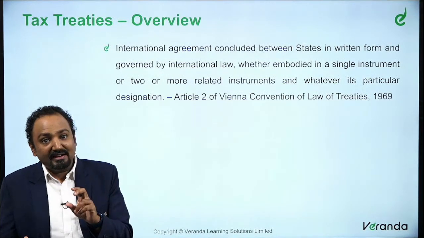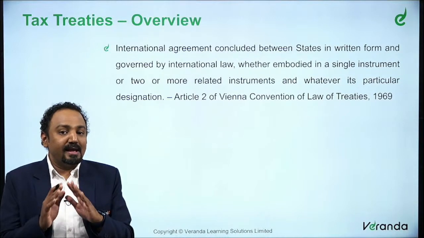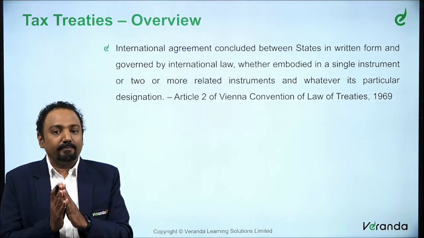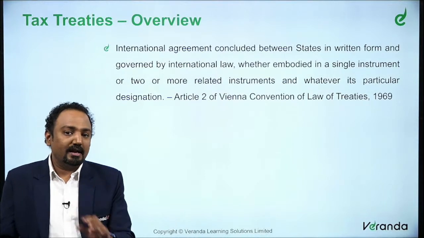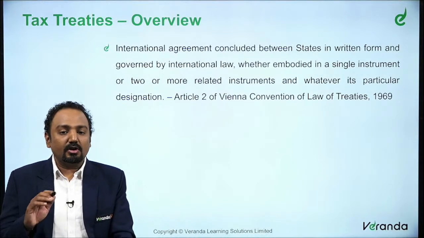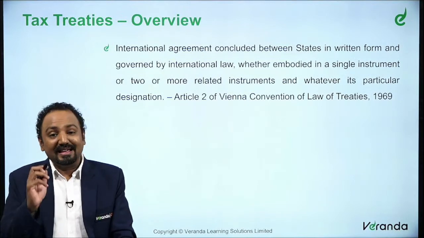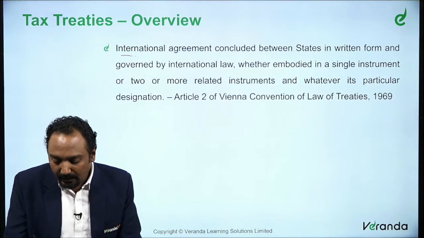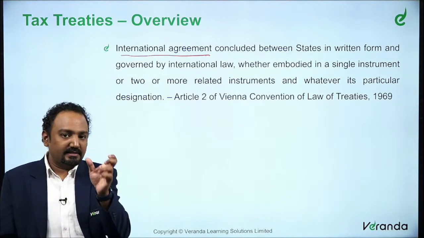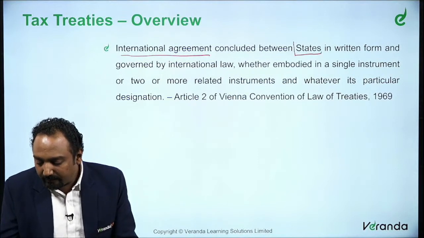This has been defined in Article 2 of the Vienna Convention, the one which we said is the basis for all, the base for all the countries which follow this Vienna Convention law. So this becomes a common guiding principle across the globe for cross-border transactions or related issues. So what do they say? They say it is an international agreement. The tax treaty is basically an international agreement between states.